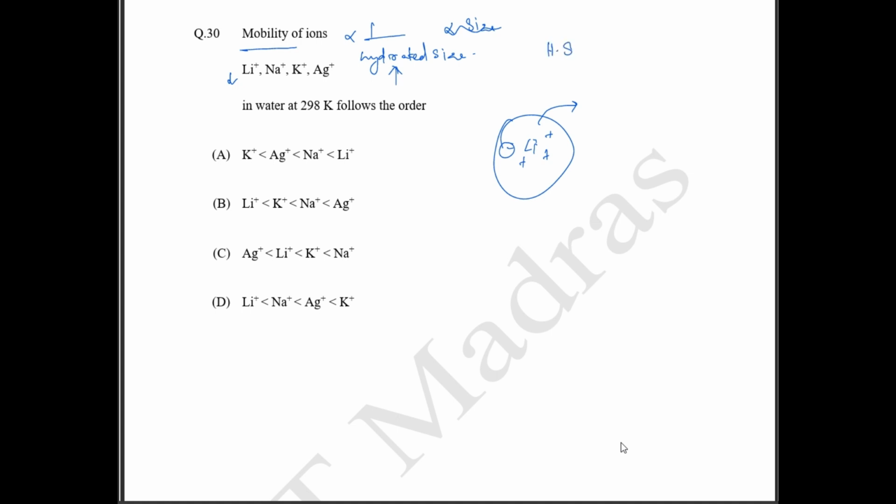ஸோ இஃப் யூ சி ஹைட்ரேட்டட் சைஸ் ஆர்டர், யுவர் லித்தியம் இஸ் கோயிங் டு ஹாவ் ஹை ஹைட்ரேட்டட் சைஸ், தென் யுவர் சோடியம், தென் யுவர் சில்வர், தென் யுவர் பொட்டாசியம். ஓகே. ஸோ இதோட ரிவர்ஸ் ஆர்டர் தான் your mobility of ions. So you can say your lithium will be the least, then comes your sodium, then comes your silver and potassium. Okay, this is the correct answer. So option D is the correct answer.